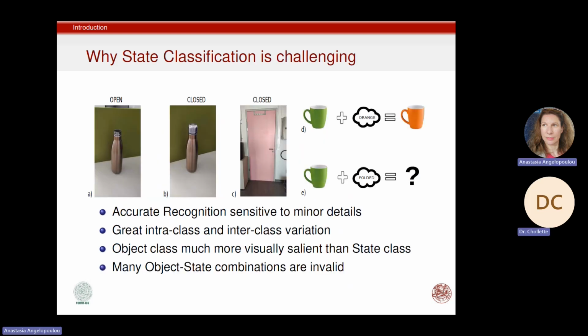Now, let's see some special challenges posed by state classification. First of all, the accurate recognition of the state is very sensitive to minor details. Also, we have a great intra- and inter-class variation. And a potential problem also is that the object class is much more visually salient than the state class. This makes it very hard for a state classifier to learn the features that pertain to the state and not the object class. And finally, we have many object-state combinations that are invalid.